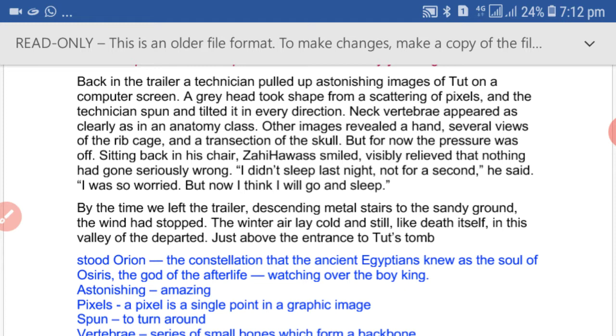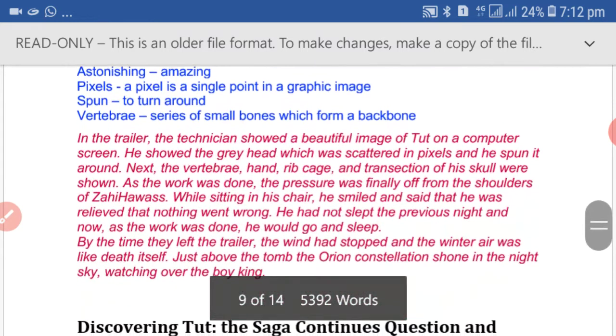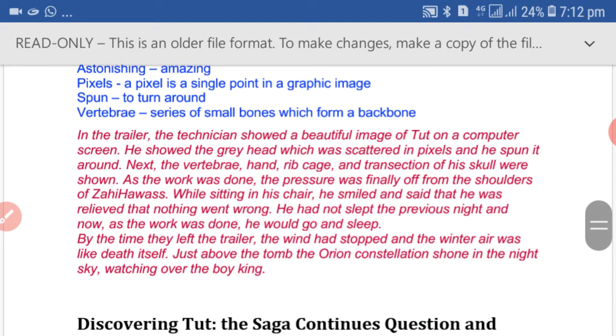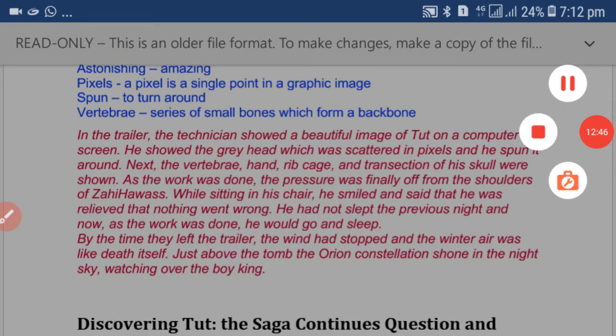Astonishing, that means surprising, amazing. Pixels, a pixel is a single point in a graphic image. Spun, to turn around. Vertebrae, that means a series of small bones which form a backbone.